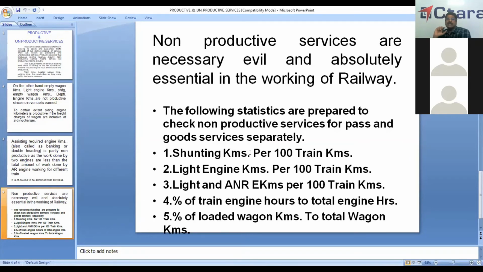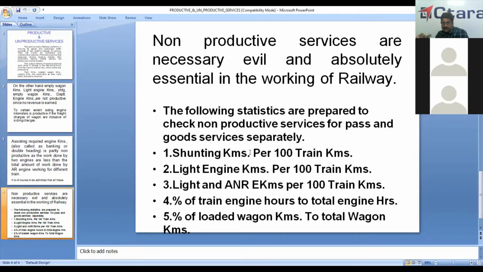But the train engine hours should not increase due to reduction in speed. So when you compare this item, you have to see it along with the average speed of the train in that zone. If the speed decreases and train engine hours increase, then it is not productive.